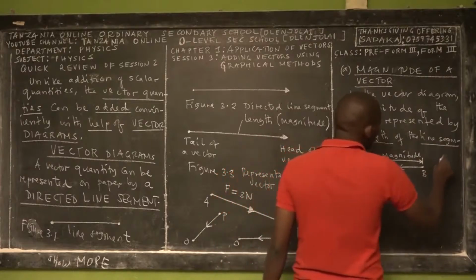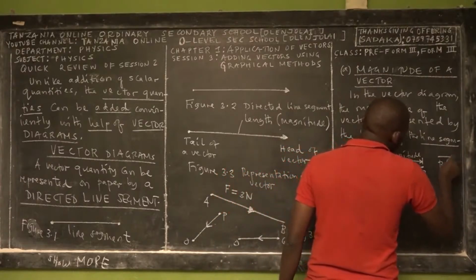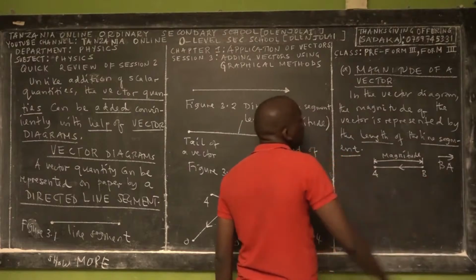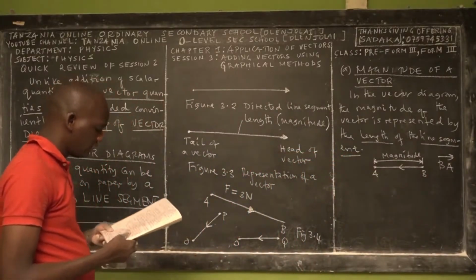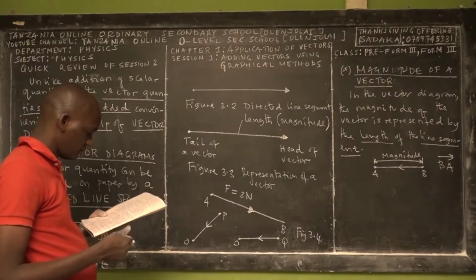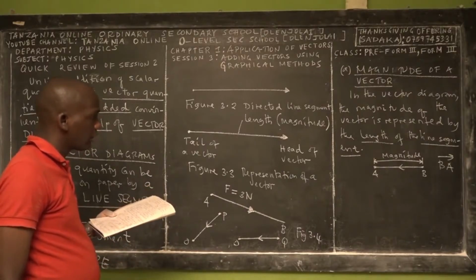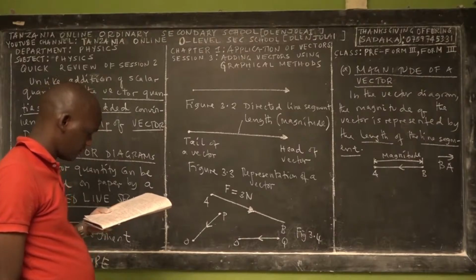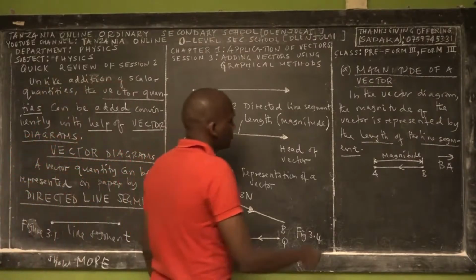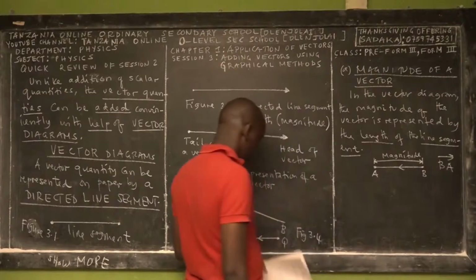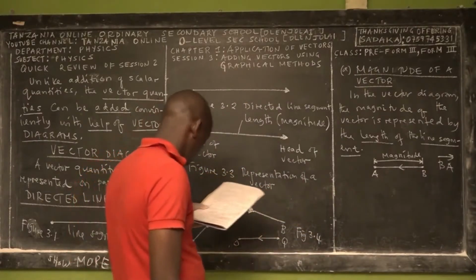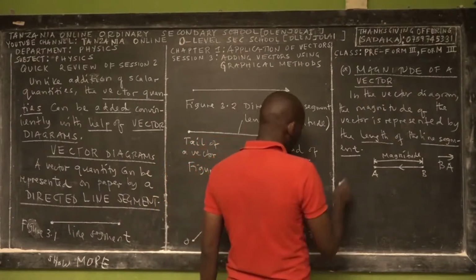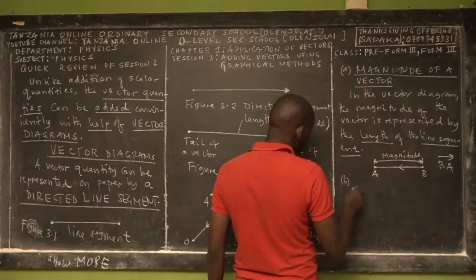This arrow indicates that B is the tail, while A is the head of the vector. Then we need direction of a vector.